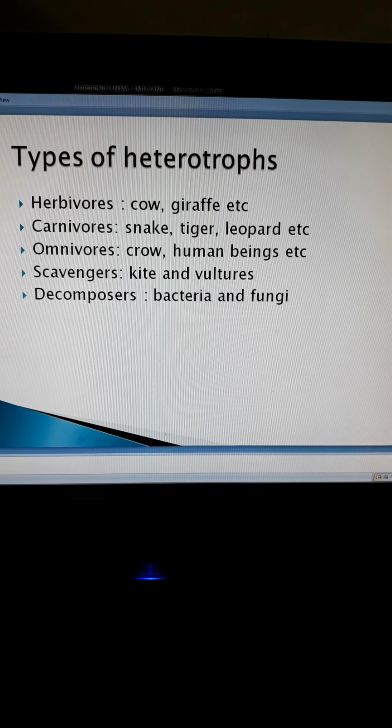Decomposers are those organisms that decompose dead bodies and excreta of plants and animals to obtain their food, for example bacteria and fungi. Decomposers are environment friendly because they help to clean all the dead bodies and decay material from the planet Earth. They decompose and rid us of those decaying products.